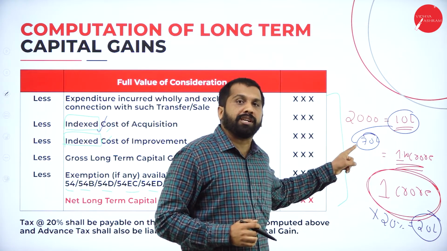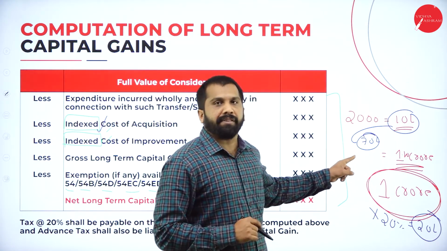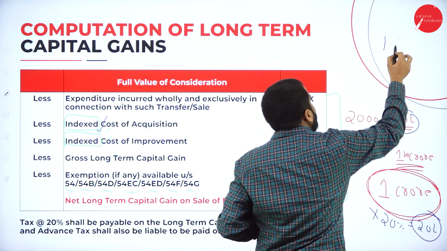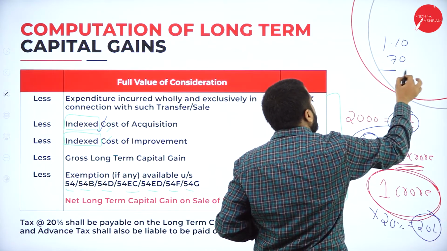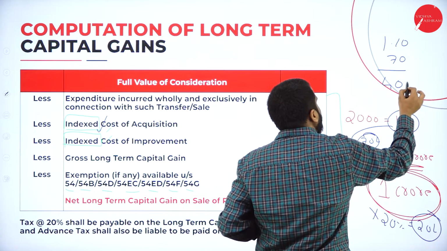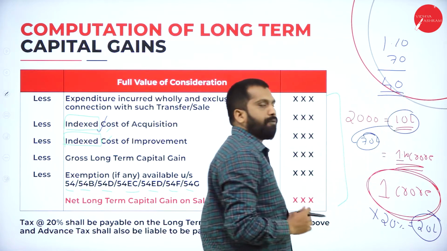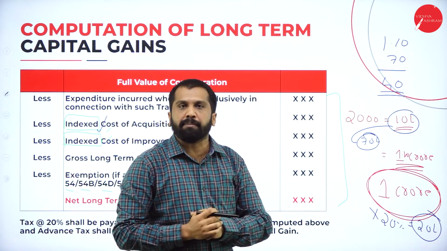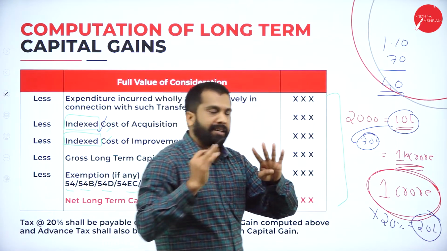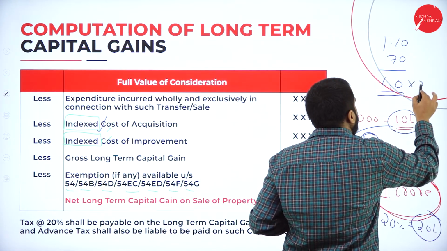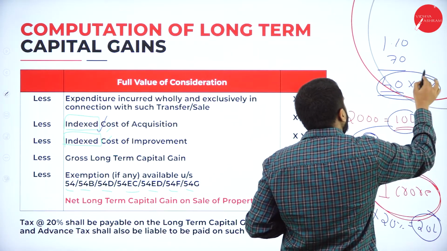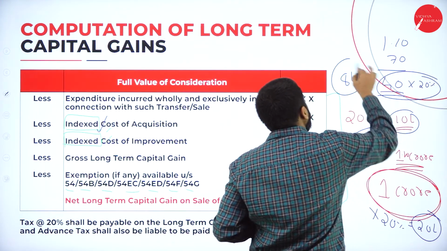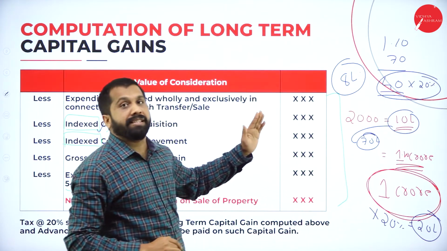What is your cost? Index cost 70 lakh. 1 crore 10 lakh minus 70. You are supposed to pay tax only on 40 lakh. What is your capital gain? Only 40 lakh. On 40 lakh, 20% will be 8 lakh. Hope you are clear what is index.